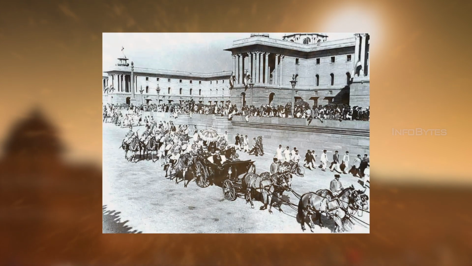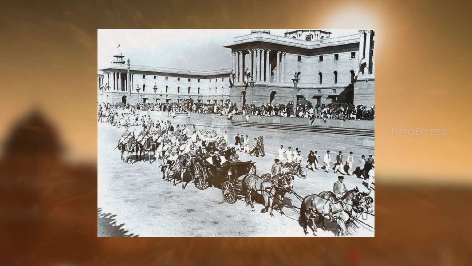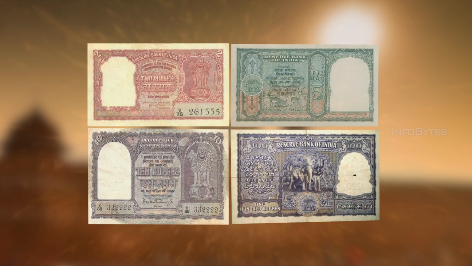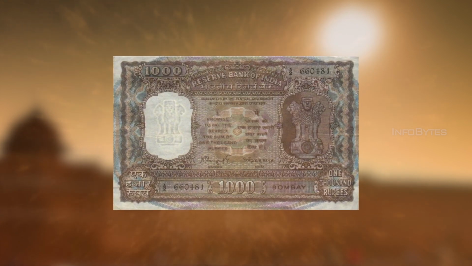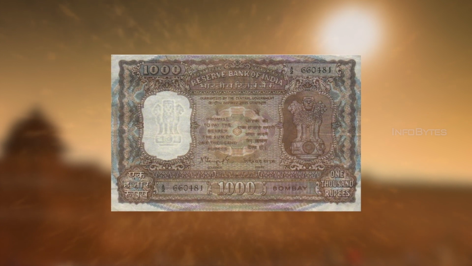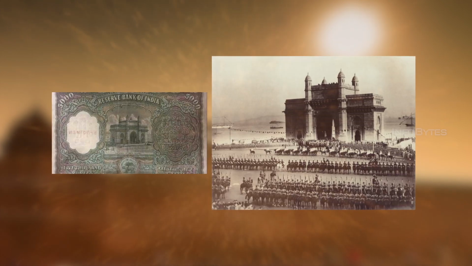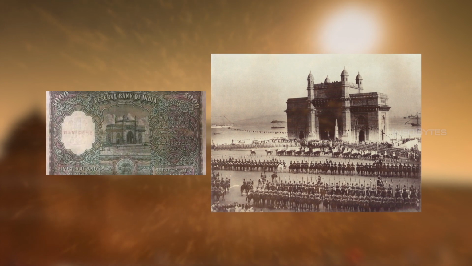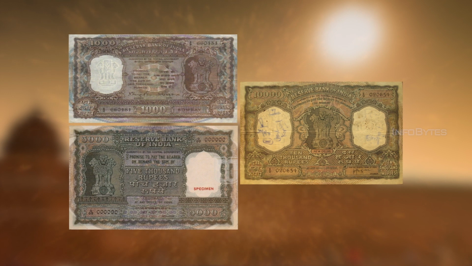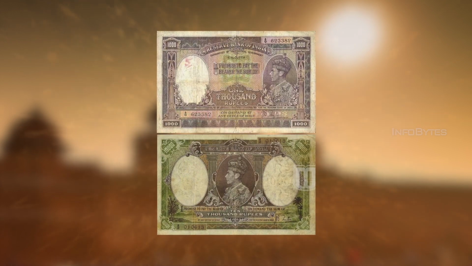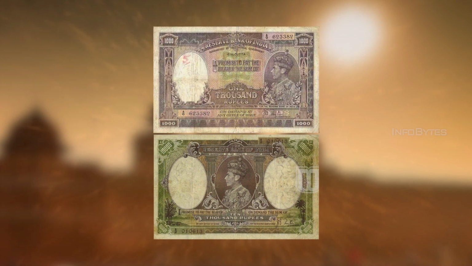On 26 January 1950, India became a republic and new notes were introduced in the denominations of 2, 5, 10 and 100. High denomination notes were introduced in 1954. The 1000 rupee note had the image of Tanjavur temple and the 5000 rupee note had the Gateway of India. These notes were demonetized in 1978. High denomination notes were present before independence as well. They were demonetized in 1946.